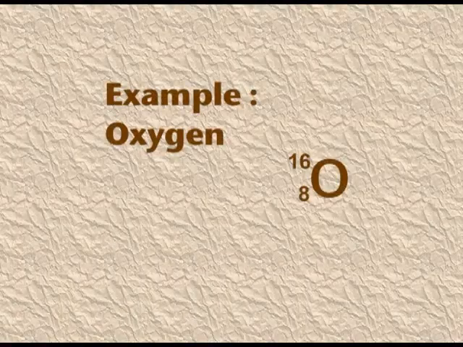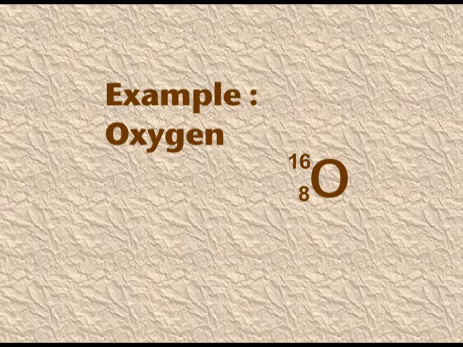Now let me tell you how to represent the atomic number and mass number. First of all, we write the symbol of the element, and then the atomic number is written as a subscript on the left hand side and the mass number as a superscript on the left hand side. It's 8O16. You can see that 8 is the atomic number of oxygen, written on the left hand side as the subscript, and 16 is the mass number of oxygen, written as a superscript on the left hand side of the oxygen.